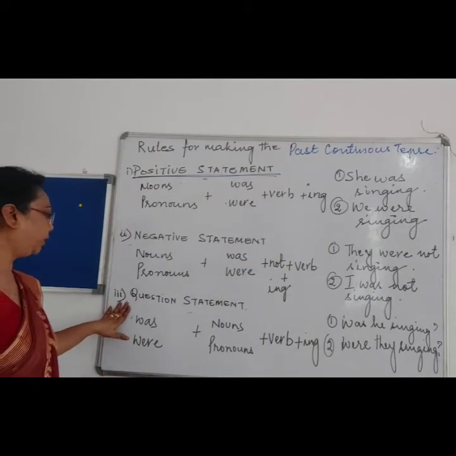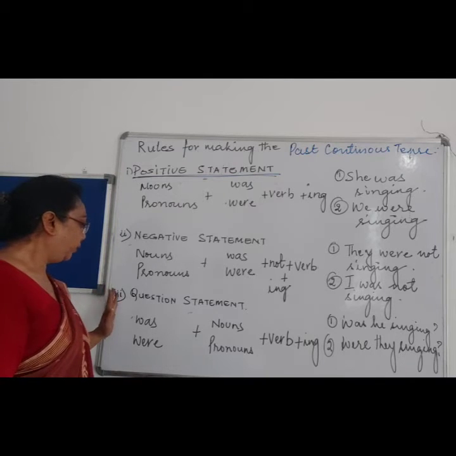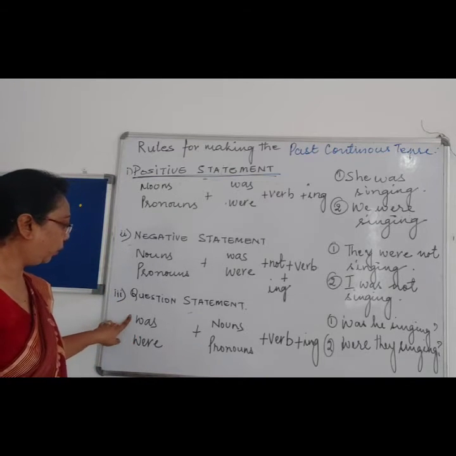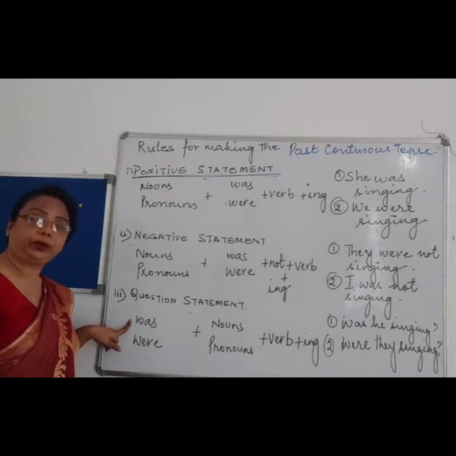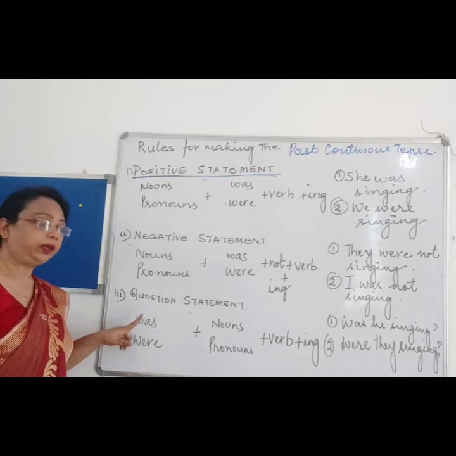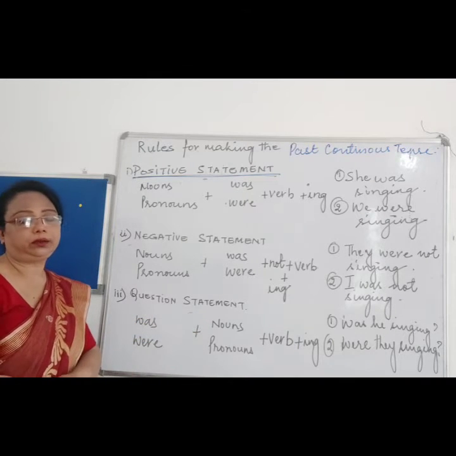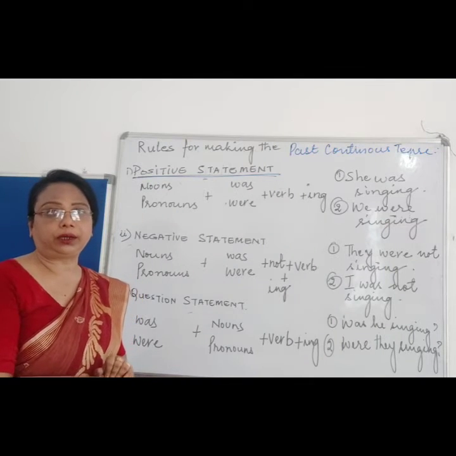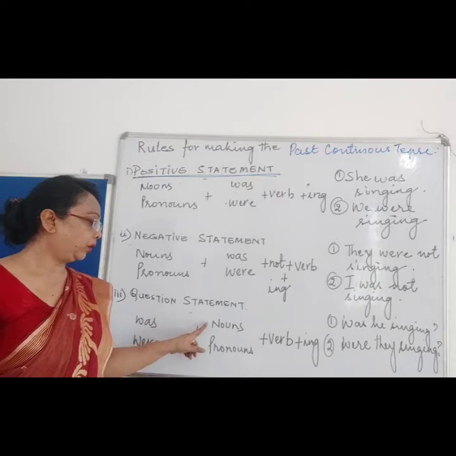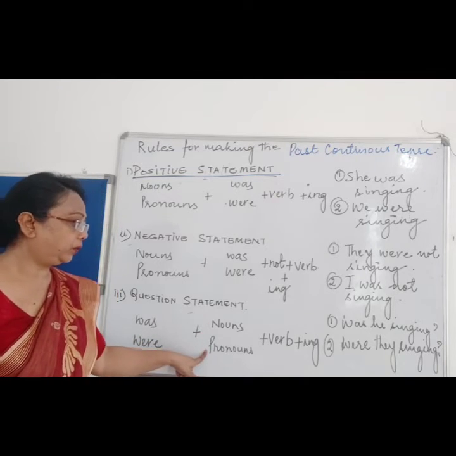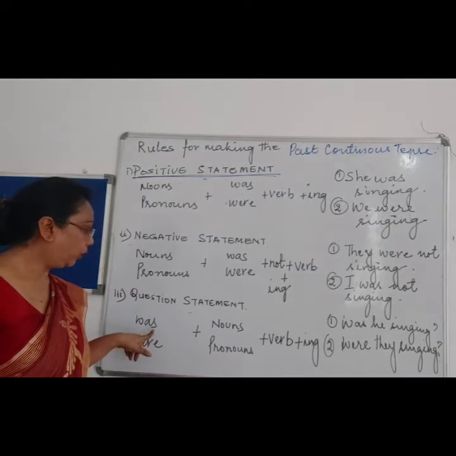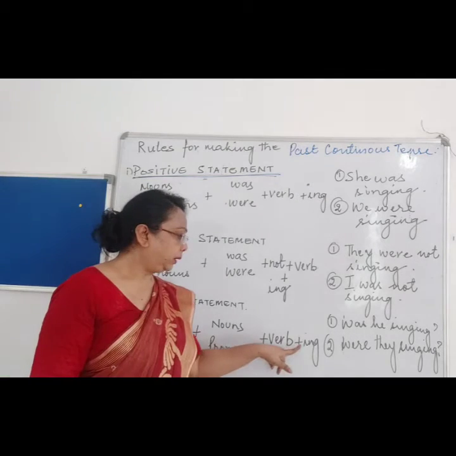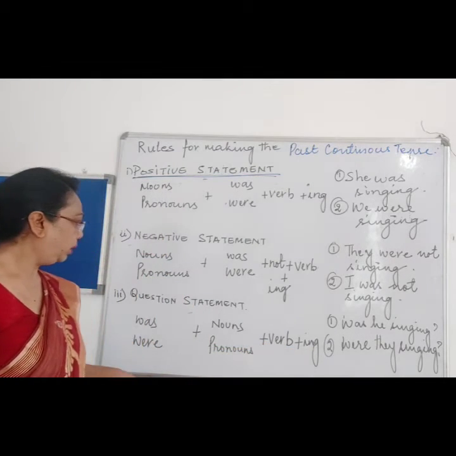Now in the question form of sentence, again we will start the sentence with was and were. Was we will start with when all the nouns are in singular form. When the nouns or pronoun are in the singular form, then we will be adding was, then verb with ing, right?